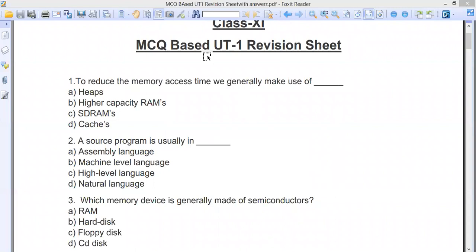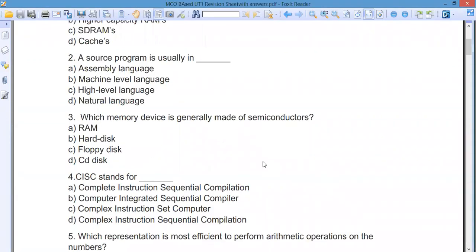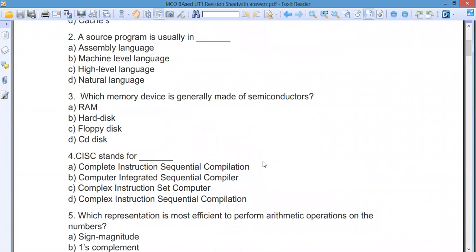All right, so we come to the next one, which is about which memory device is generally made of semiconductors. See, your hard disk is basically... I need some answers from you. Who will give me the answer to the third one? Okay, I've got one answer. I got the answer from Srijit, Dipendu. I think they are quite fast in giving the answers. Priyanshu has given also.